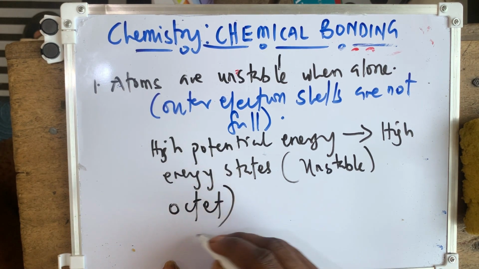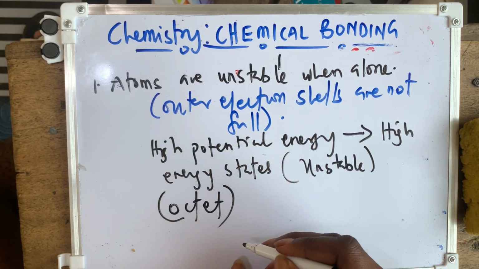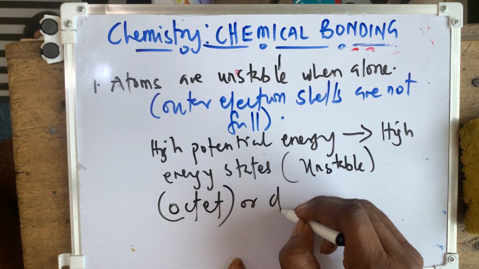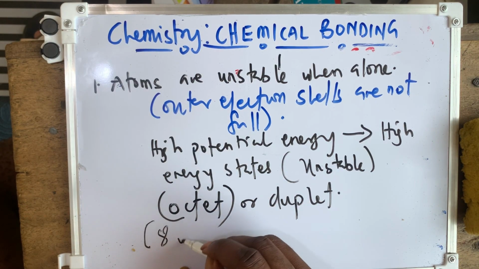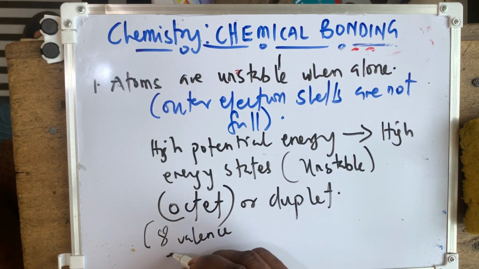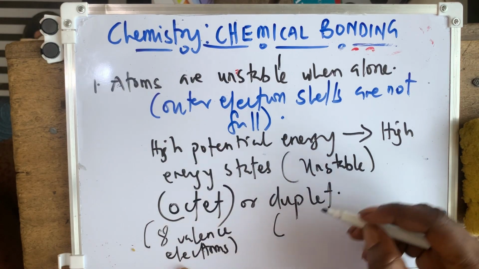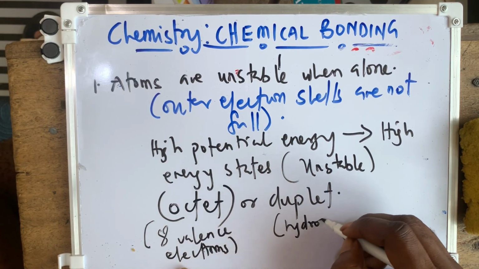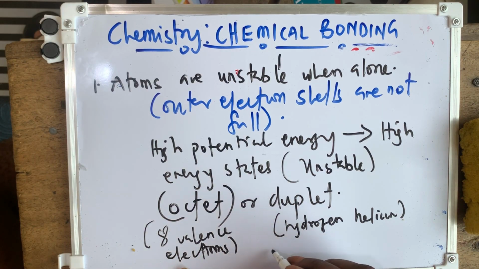There is something referred to as the octet rule. When atoms bond to reach the octet or duplet, when we say octet, we are looking at 8 valence electrons, and the duplet is for hydrogen and helium. If you write your electronic configuration, you see 2, 8, 8.